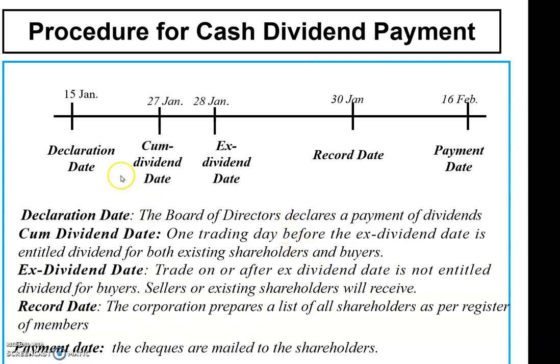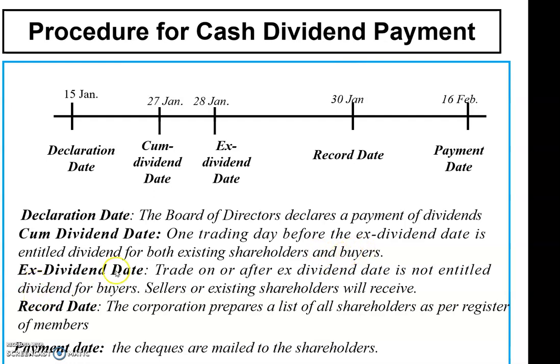Okay, so let's say the declaration date is 15 June. The board of directors declares payment of dividends on 15 June. And the cum-dividend date is one trading day before the ex-dividend date. It is entitled to dividend for both existing shareholders and for the new shareholders, the buyers.